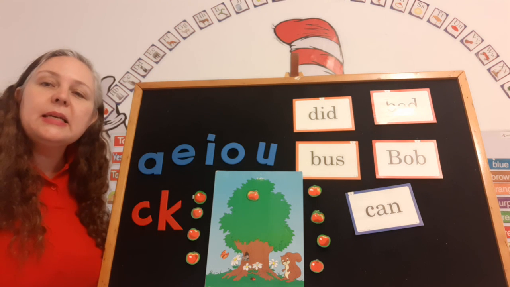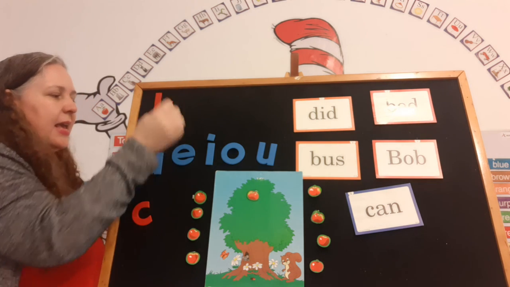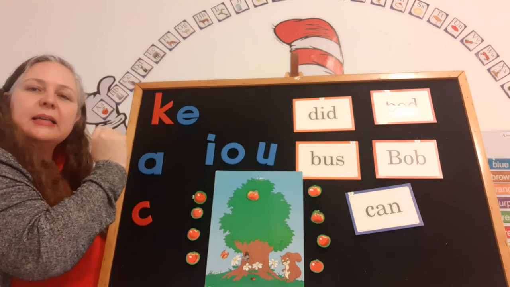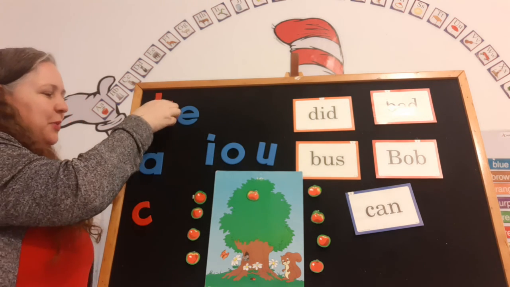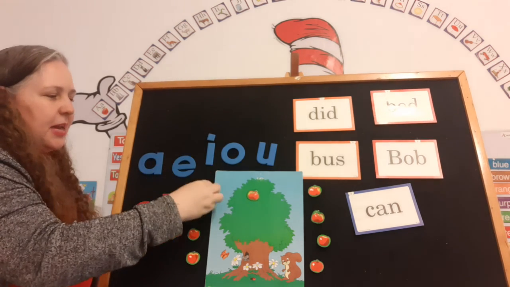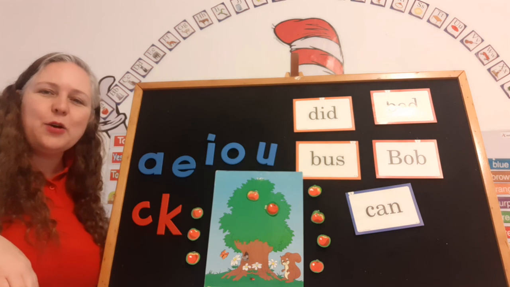Cat, cat. The K goes with the E. Cat, cat. Did you get it? Super-duper good. Let's put them back. And we get to put an apple on the tree. Yay! That is so fun.